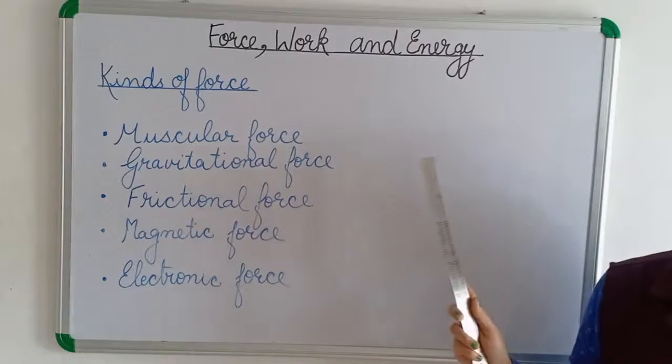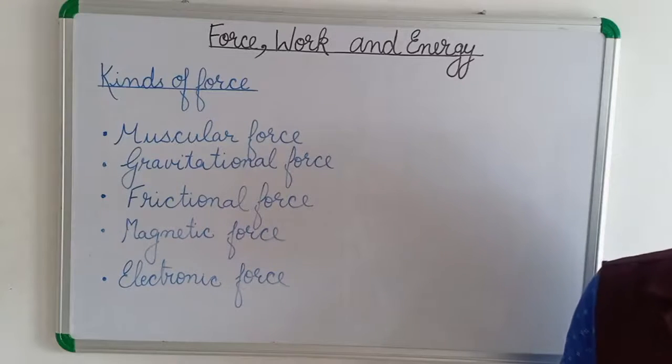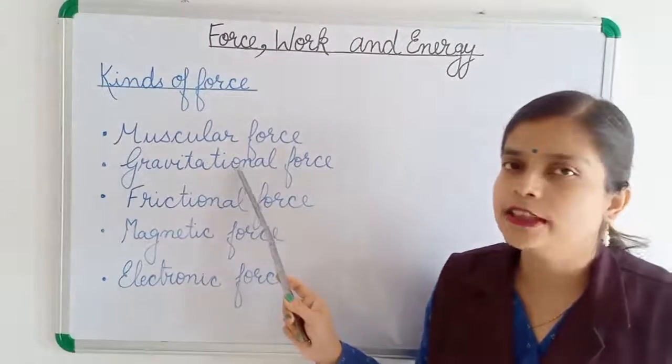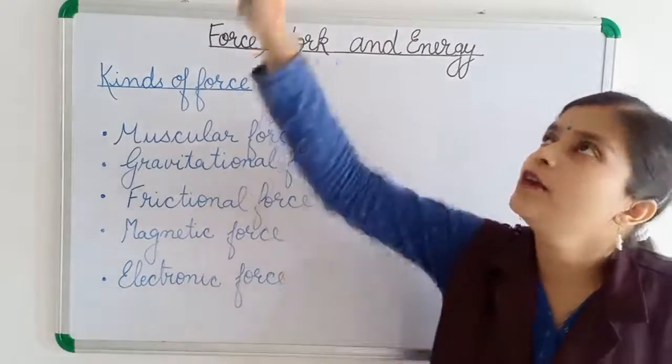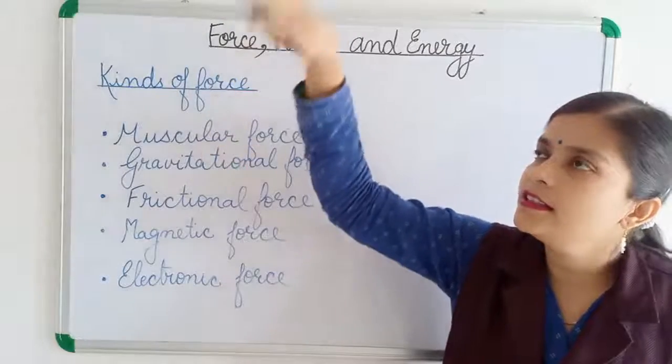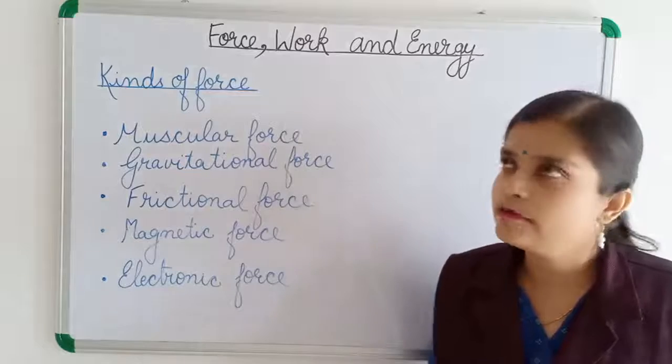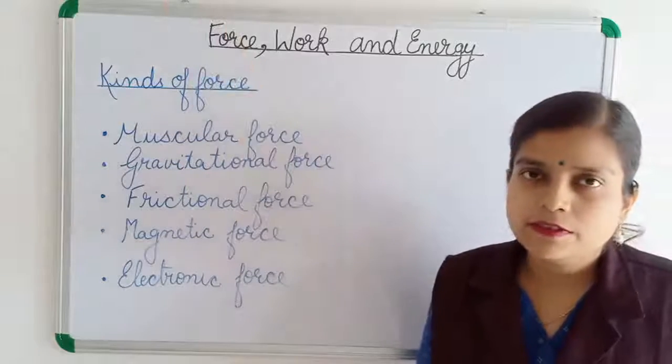When you roll a ball on the floor, it stops after a short distance. This is due to the force of friction. For frictional force to act, two bodies have to be in contact, and this is a contact force. Gravitational force is not a contact force. You can see that from far away, the earth is pulling that object towards itself. There is no contact between the earth and that object which is far away.